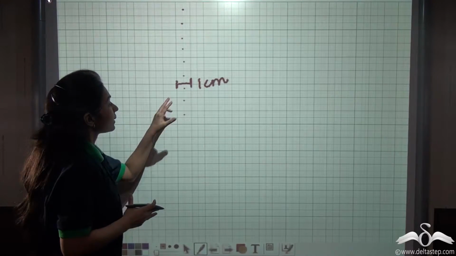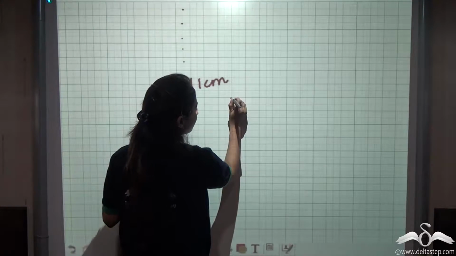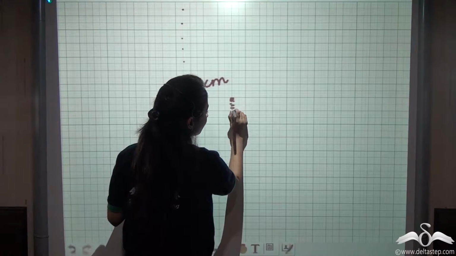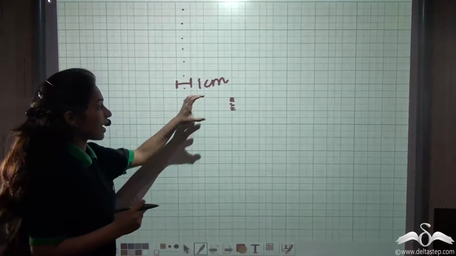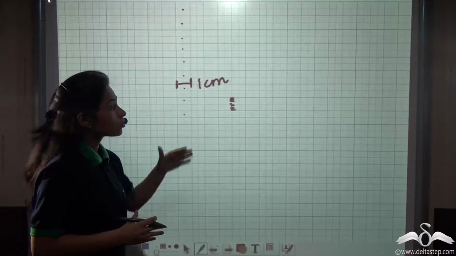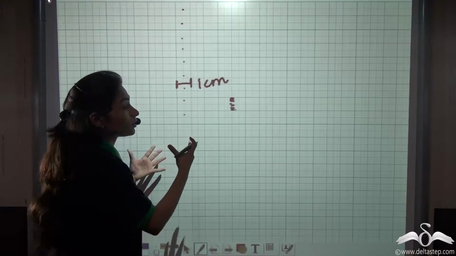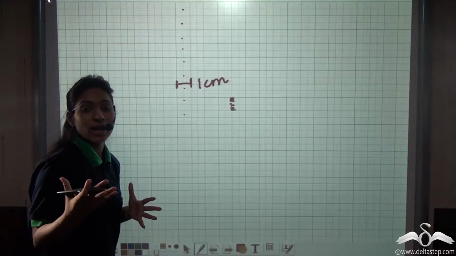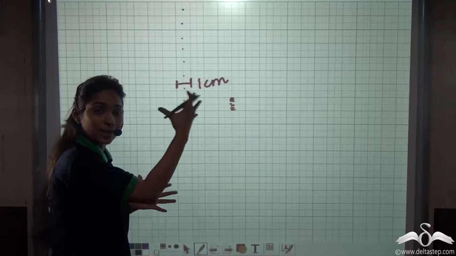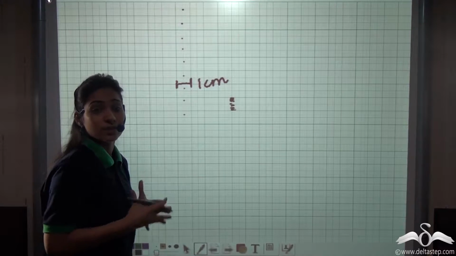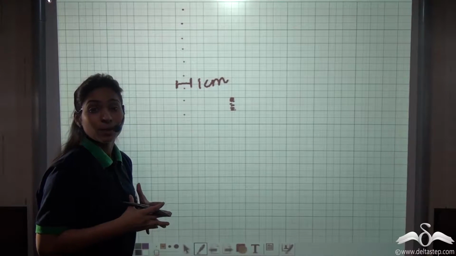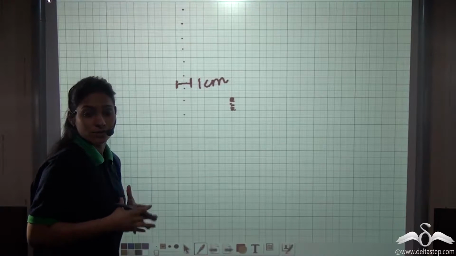One more thing, these boxes are further divided into smaller boxes. Each box has 10 smaller boxes in it. All this helps them in very, very accurate measurements. Now, this graph paper not only helps in constructing such buildings or monuments, but it is also used in sports.